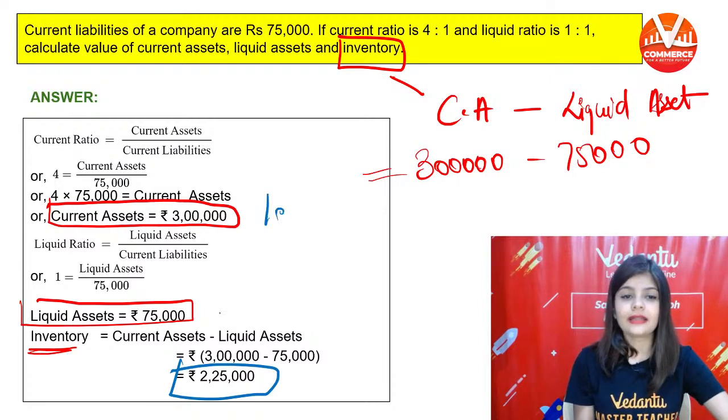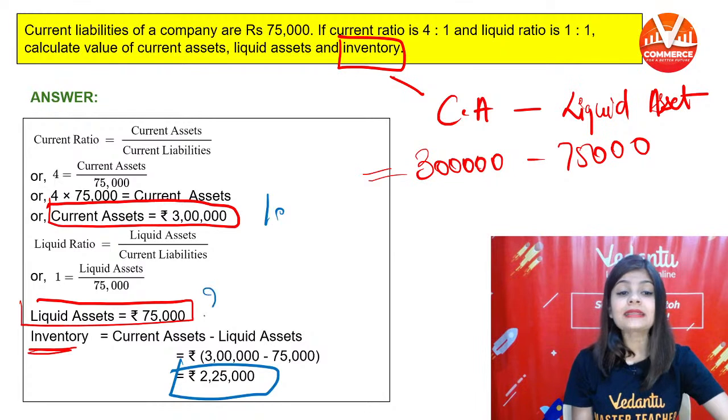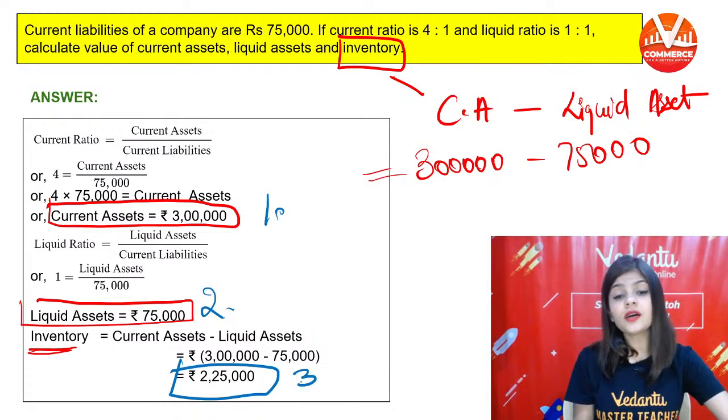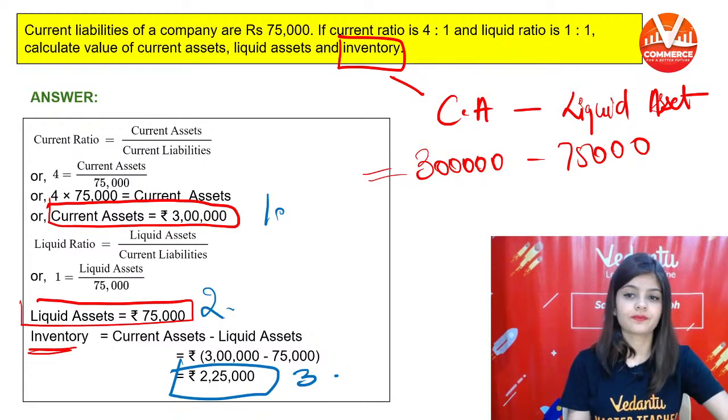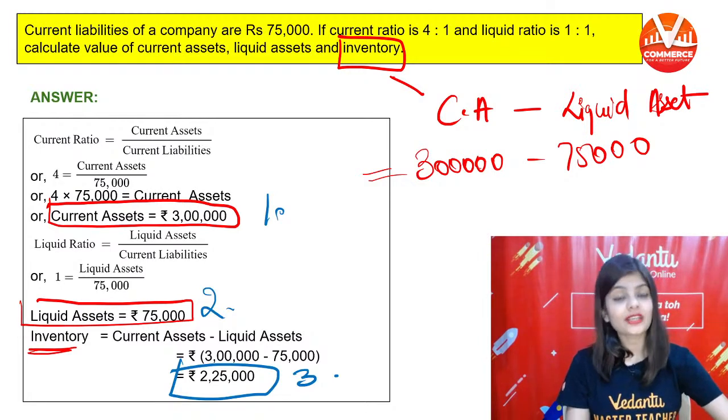So first current assets is equal to 3 lakh, second liquid asset is equal to 75,000 and third inventory is equal to 2,25,000. This is our question and this is a very important question in terms of ratio analysis.